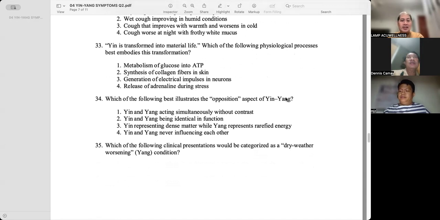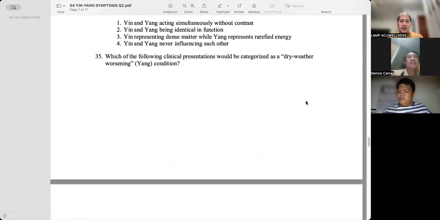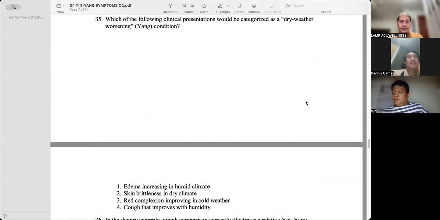Which of the following best illustrates the opposition aspect of yin-yang? Yin represents dense matter while yang represents rare field energy. Which of the following clinical presentations will be categorized as a dry weather, worsening, or yang condition?